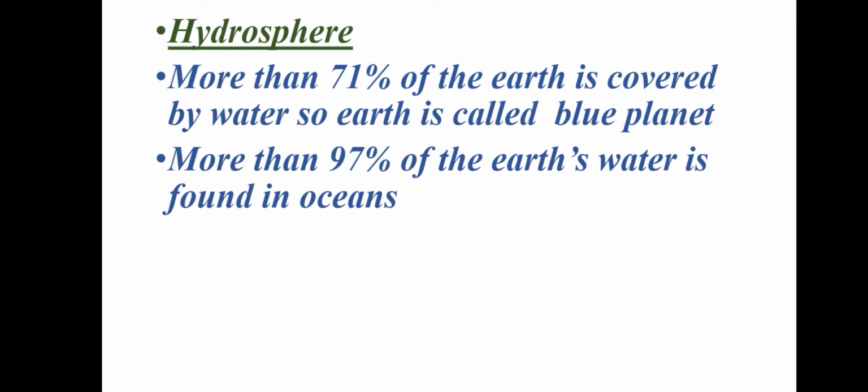Next we are going to the second domain, that is the hydrosphere. We already studied why Earth is called the blue planet, because 2/3 of the earth, that is 71%, is covered by water. Of course, 97% of earth's water is found in oceans. It is very salty, so we cannot use that. We receive fresh water only 1%, that is groundwater.